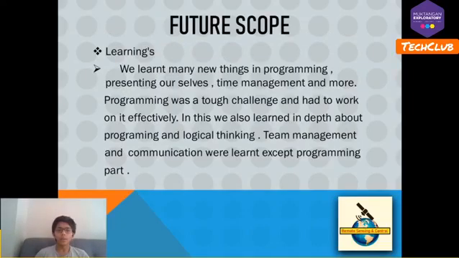Future scope and learnings. We learned many new things in programming, presenting ourselves, team management, and team communication, and we also learned in depth about programming. Apart from programming, we learned many new things about communicating with each other. Team management was hard because everyone had allocated tasks, and conducting the smooth flow of the tasks was hard.